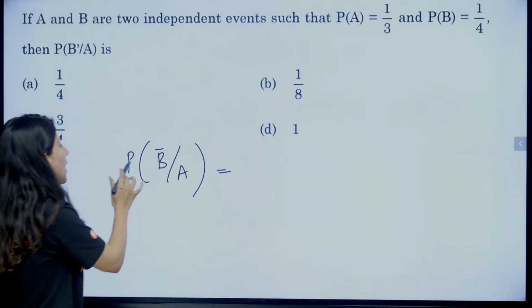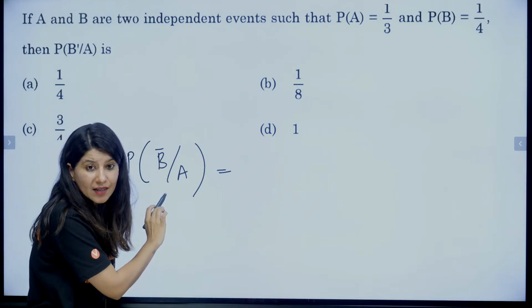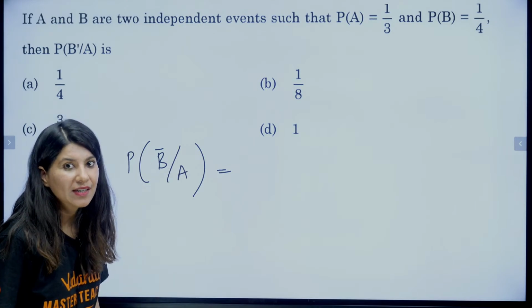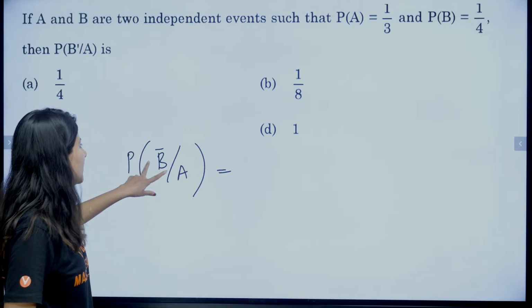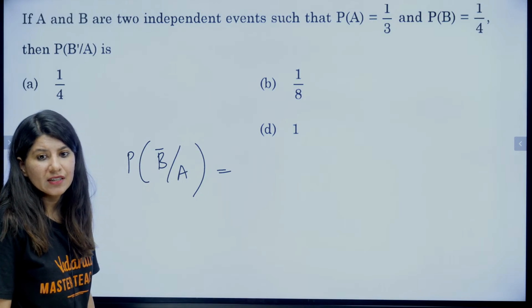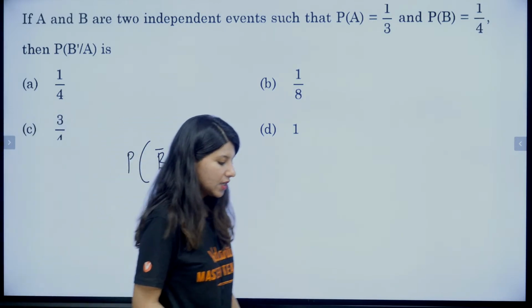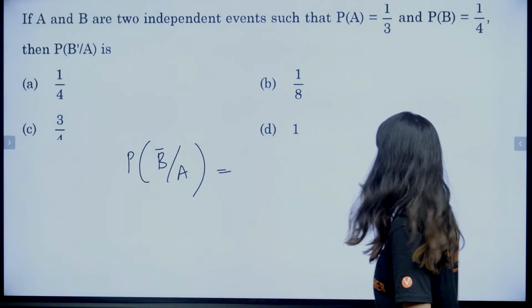Okay. So probability of B bar, given that A has already happened. A has already occurred. So B bar and A are independent events. B bar and A bar are independent events. Understand? Okay. So this is the formula basically.